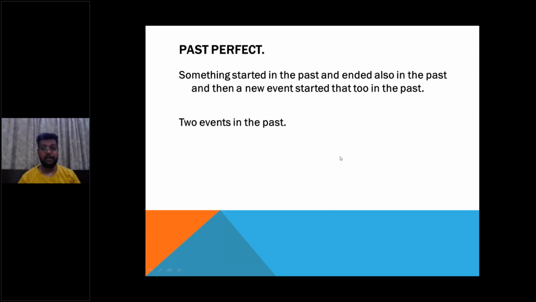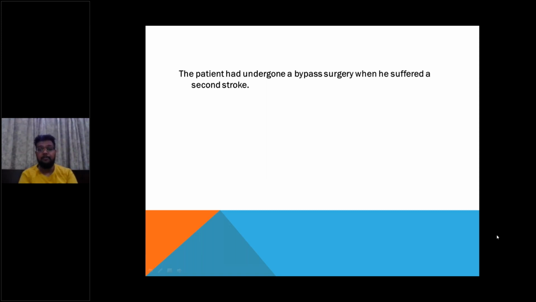So in the past perfect tense, there are two events of the past. The patient had undergone a bypass surgery when he suffered a second stroke. So I request one of you to unmute yourself and please tell me whether the bypass surgery happened first or the stroke took place first, and whether this is past perfect or simple past tense.